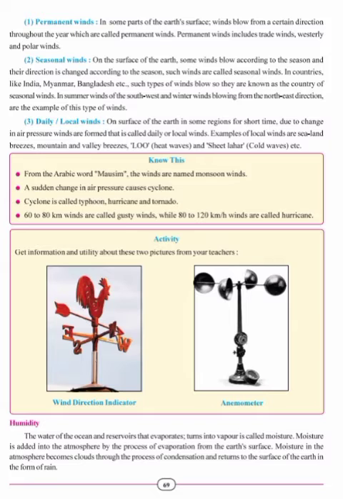Humidity. The water of the ocean and reservoirs that evaporates and turns into vapor is called moisture. Moisture is added into the atmosphere by the process of evaporation from the Earth's surface. Moisture in the atmosphere becomes clouds through the process of condensation and returns to the surface of the Earth in the form of rain.